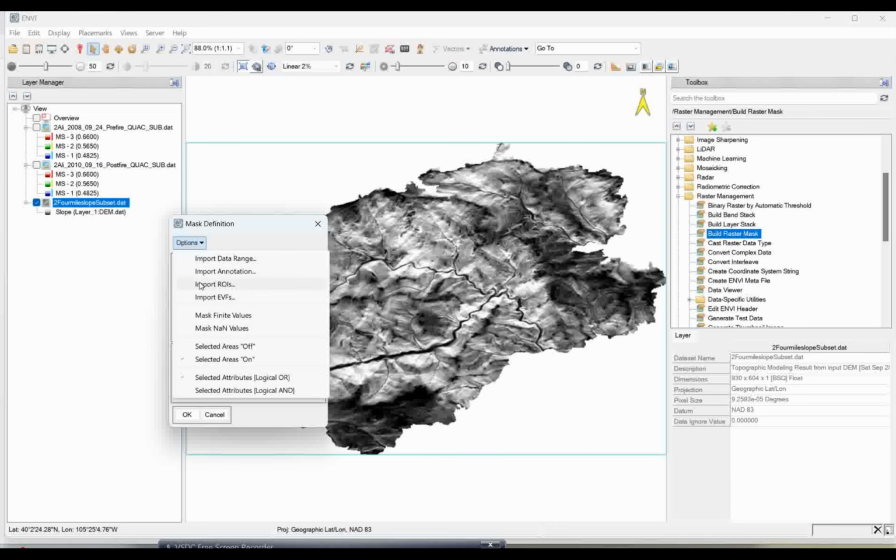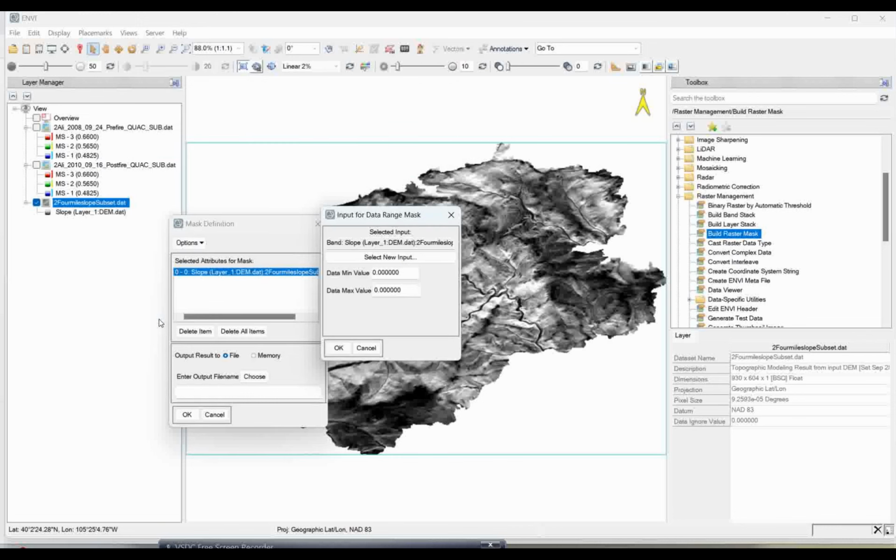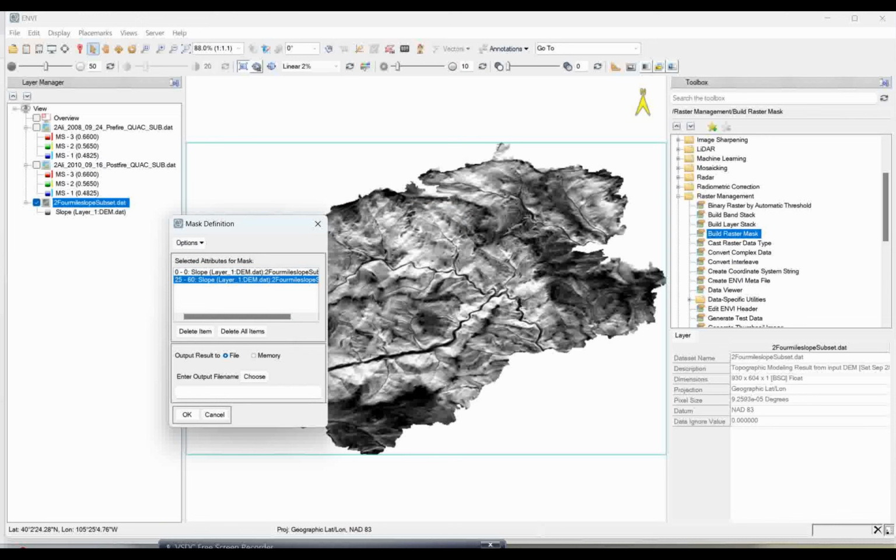So for this you can go with the import a data range. I will select this formula in slope and simply select OK. Here you need to write down your slopes. The minimum value I have given as 25, and the maximum value I have given here as 60. If I click on OK, this range will come. Now I am giving the name of this layer also. As you have seen here, I just gave the name mask slope GT, and then I can simply click on OK to run this analysis.